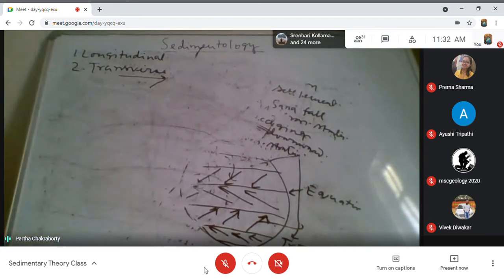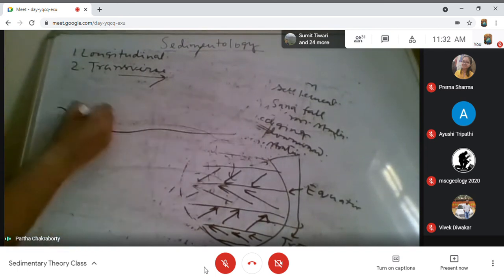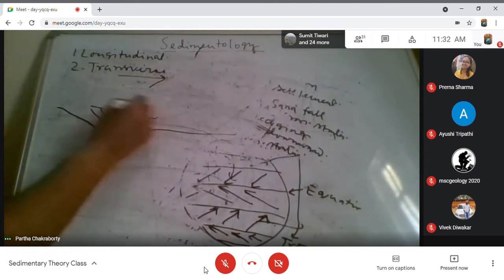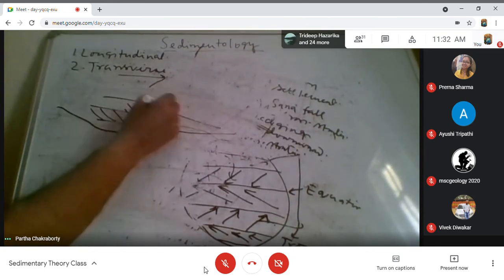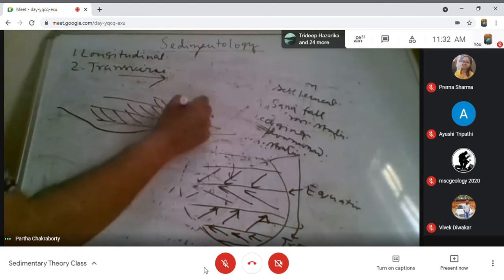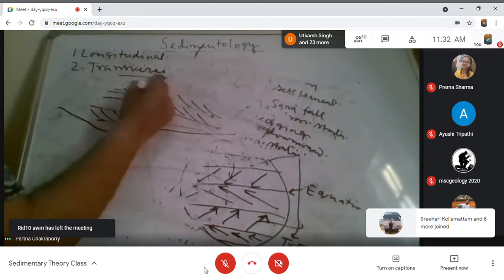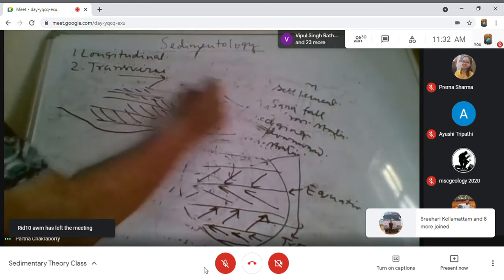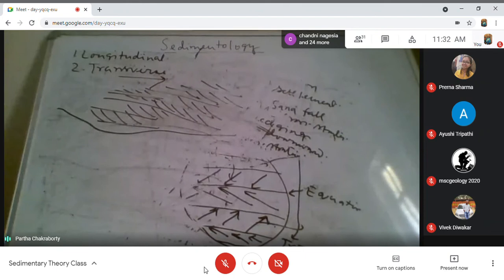Suppose this is an aeolian, so you get... any aeolian has hugely cross-stratified sand.